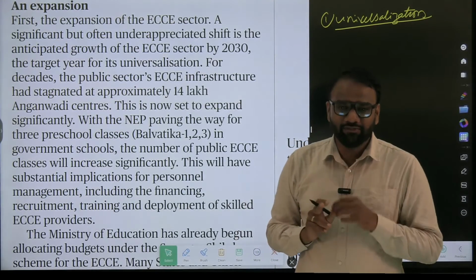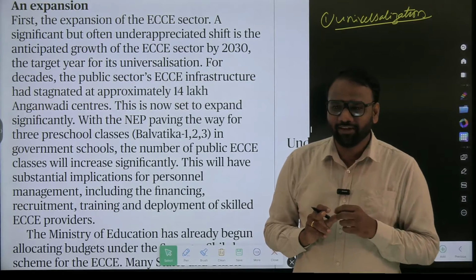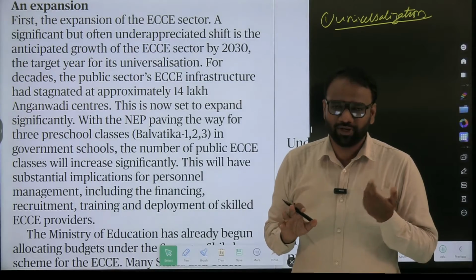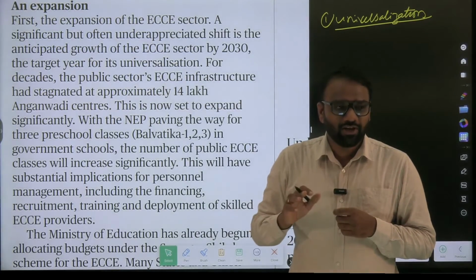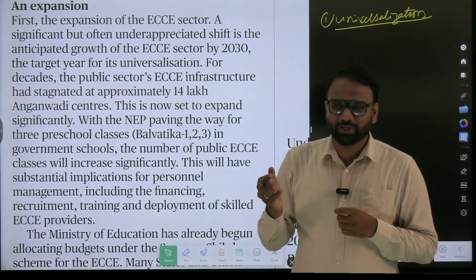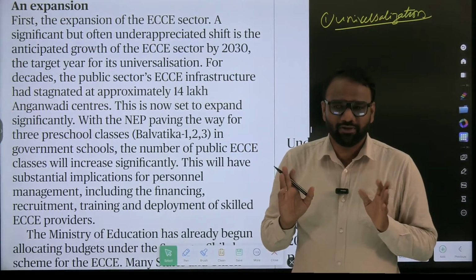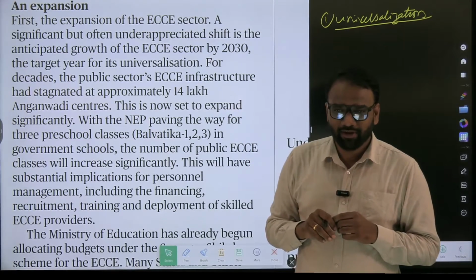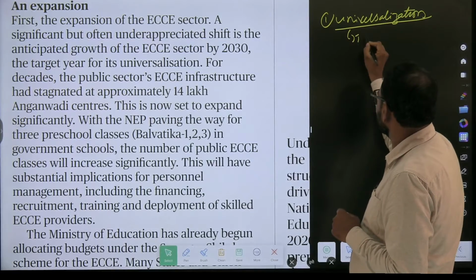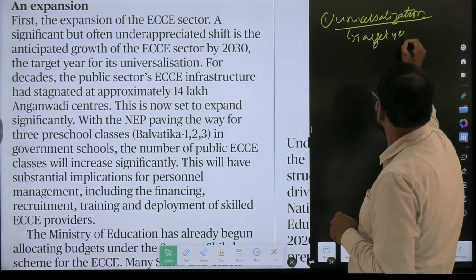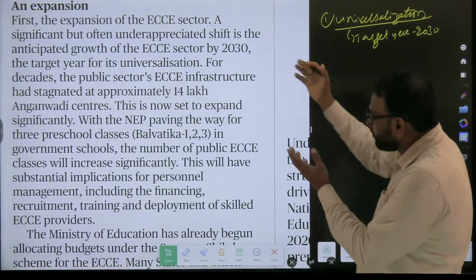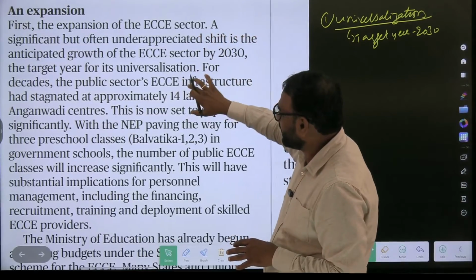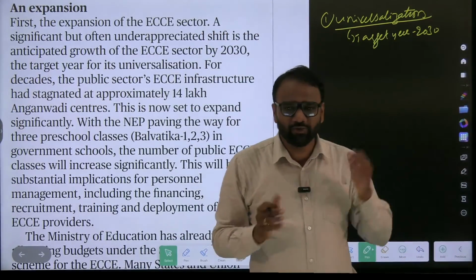Now we saw about the equity factor, right? There existed inequity. What is that inequity? In private schools, preschool was available. In government schools, it was not available. So universalization means all the children who are going to private school or government school should have access to preschool education. So what is the target year that they have set under NEP? The target year is 2030. So this is how you are supposed to prepare the notes from this first line. This is what we are supposed to understand, and this is how we are supposed to prepare notes.